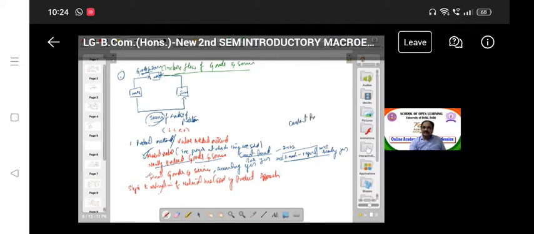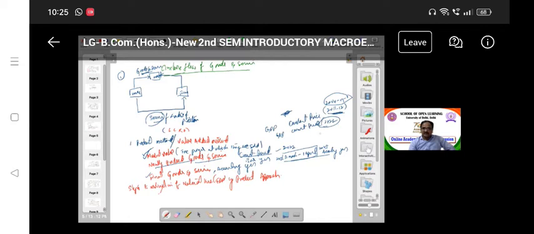There are two concepts which you observe every day in the newspaper, GNP, GDP: GDP at constant price and GDP at current price. Current price means the 2022 period price. Constant price means the base year price. The national income base year is 2011-12. Earlier it was 2004-05. Sometimes a competitive exam may ask what the national income base year is. Right now the base year is 2011-12; earlier it was 2004-05.